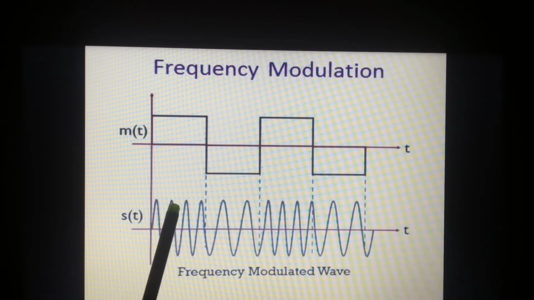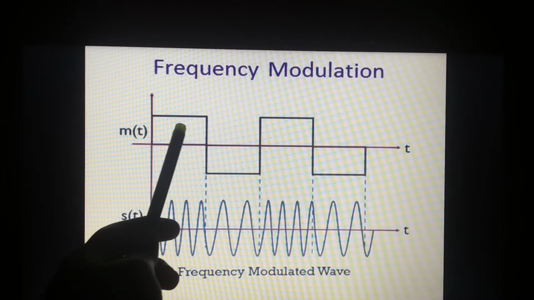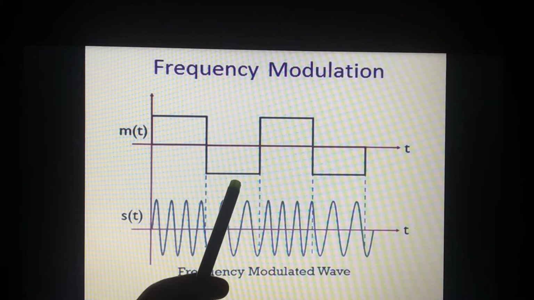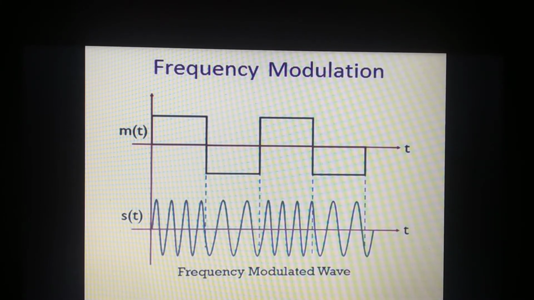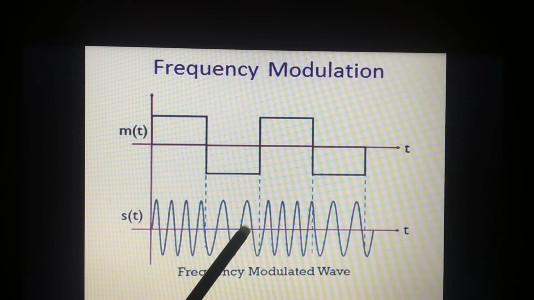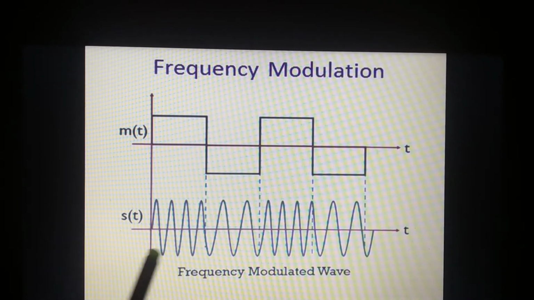See, here 4 peaks are there for the positive half cycle. Here only 2 peaks are available for the negative half cycle. So the number of cycles per second, the frequency, increases for the positive half cycle and decreases for the negative half cycle. So this is the frequency modulated waveform.